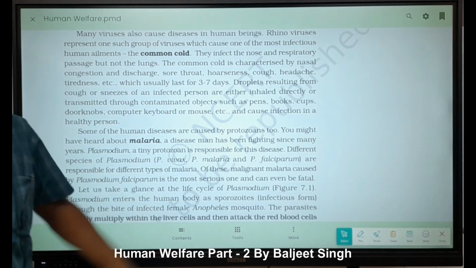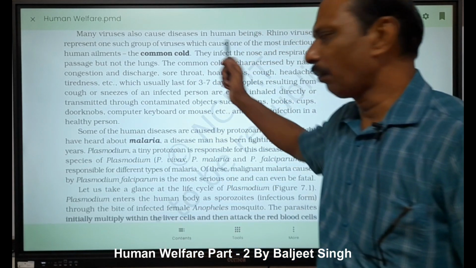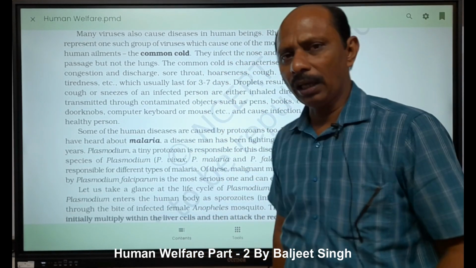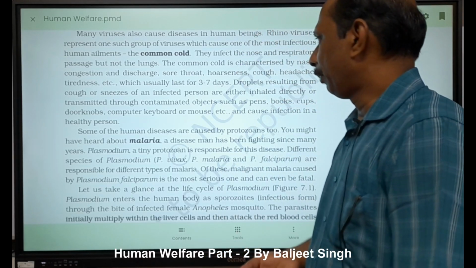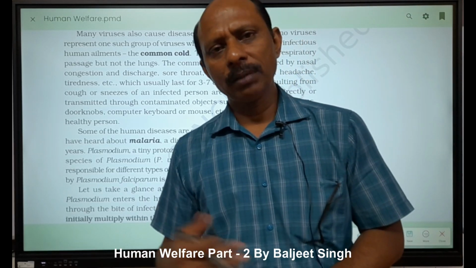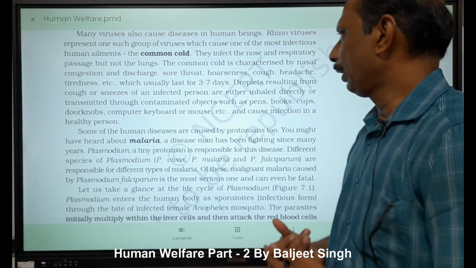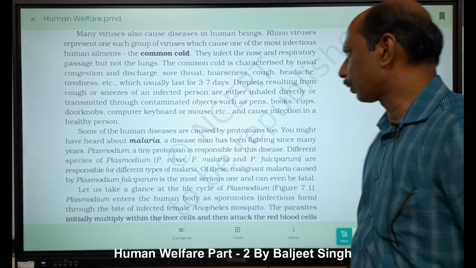These are viruses, so antibiotics do not affect the viruses. Antibiotics only affect cellular organisms like bacteria, right? But doctors give us antibiotics. Why do they give us antibiotics? So that other infections will not come to our body, right? Antibiotics are not for the viruses, okay?